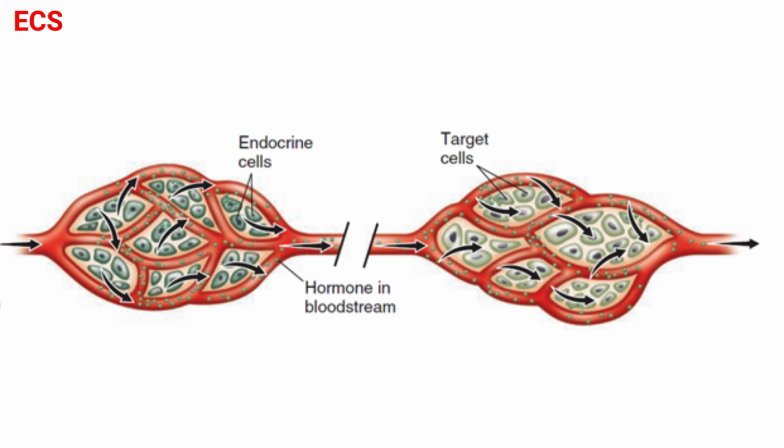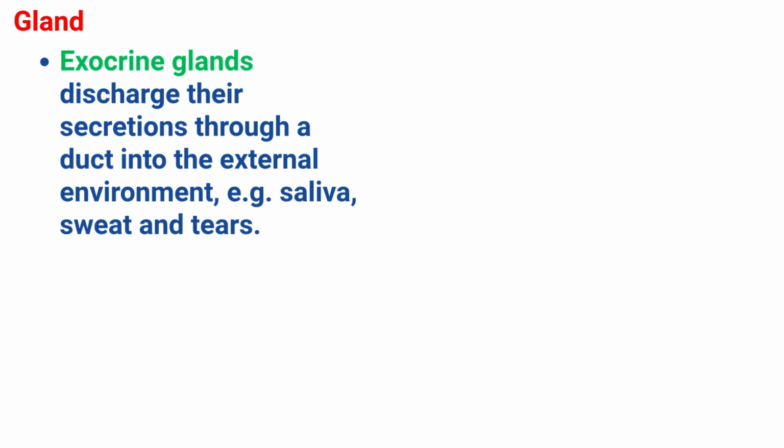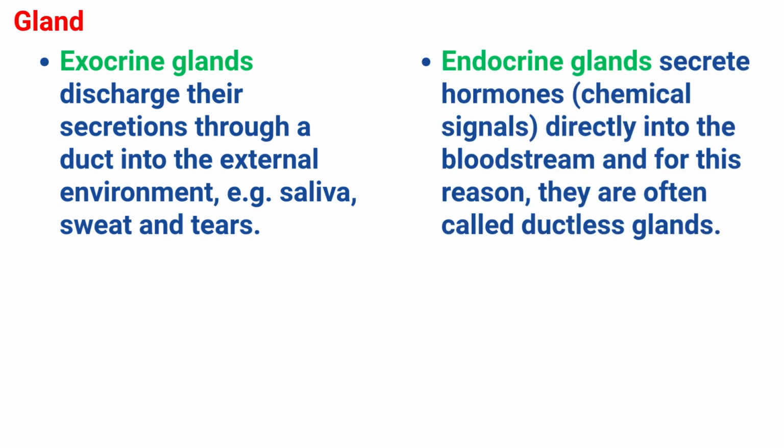Although a hormone travels everywhere, it has an effect only on its target tissues because the cells of the target tissue have receptors for that specific hormone. A gland is an organ or a group of cells that are specialized for synthesizing and secreting a substance. There are two different types, exocrine glands and endocrine glands. Exocrine glands discharge their secretions through a duct into the external environment, for example, saliva, sweat, and tears. Endocrine glands secrete hormones directly into the bloodstream, and for this reason they are often called ductless glands.